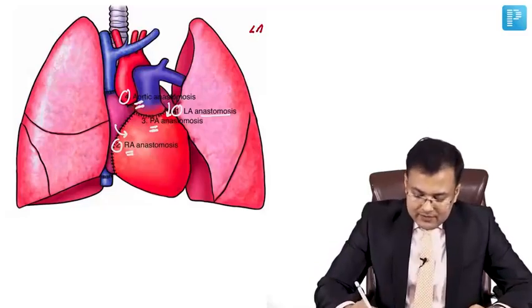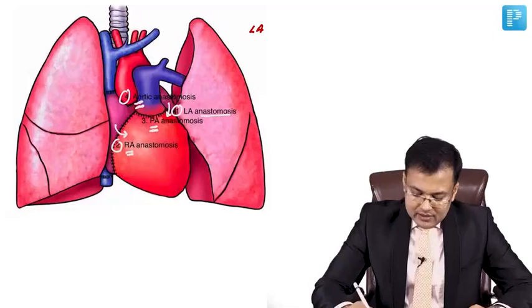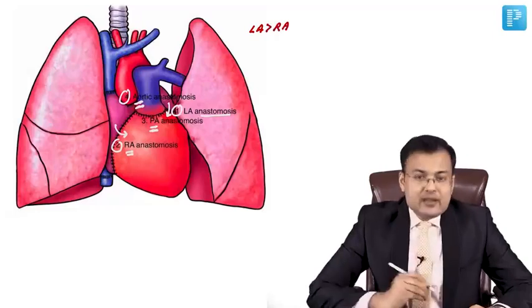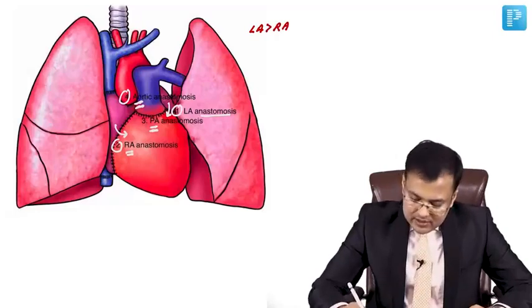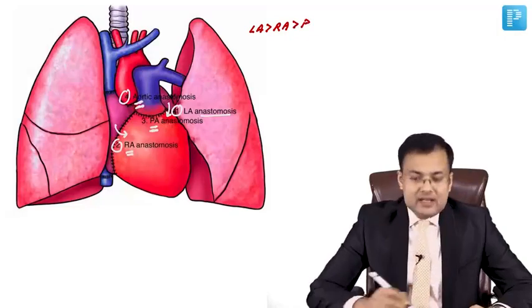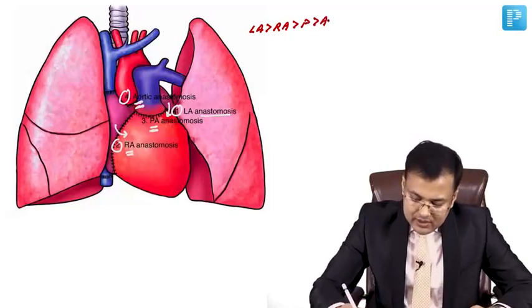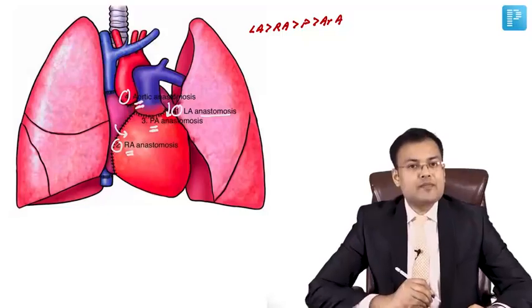So what's the first one? It is the left atrial anastomosis. Second is right atrial anastomosis. Third is pulmonary artery anastomosis. And the fourth is aortic anastomosis.